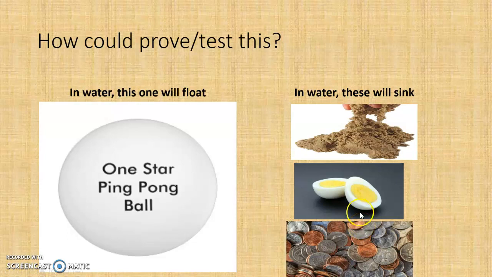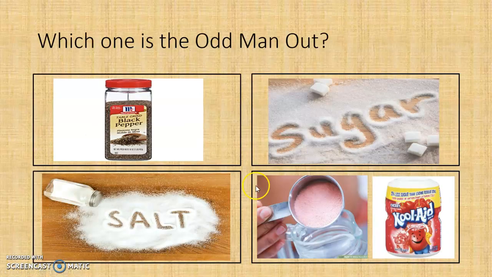If it is more dense than water, the items would sink. If it is less dense than water, the items would float. And we would notice that the sand, hard-boiled egg, and coins sink, but the ping pong ball will float, making it less dense. Okay, next one.